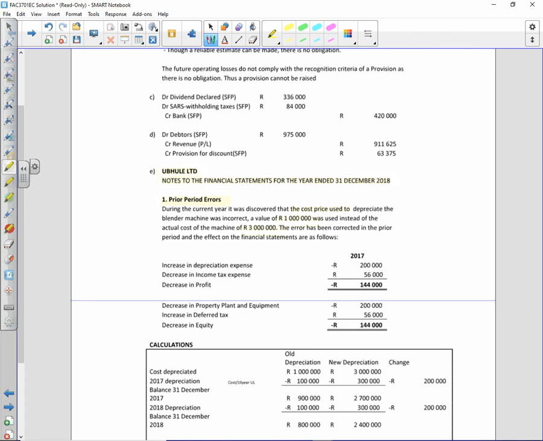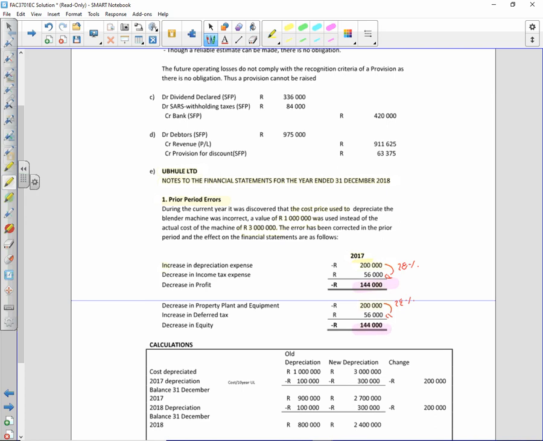And then you only show the 2017 year. There's an increase in depreciation expense of 200,000. I've put that in brackets because it decreases my profit. Everybody happy with that? And that then has a deferred tax effect of 28%. Why deferred tax? Because they said they will not reopen the previous year's tax assessment. Then there would be a decrease in my property, plant, and equipment. My journal entry was to debit depreciation, credit accumulated depreciation. Accumulated depreciation reduces the cost of my assets. And again, 28% tax effect.